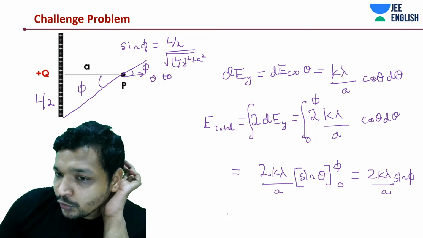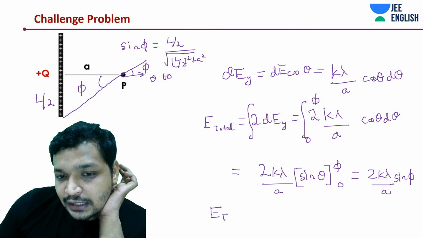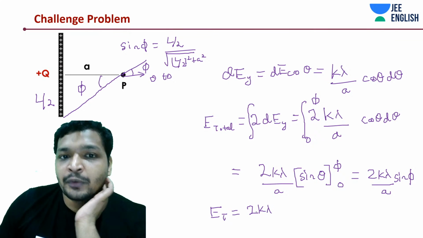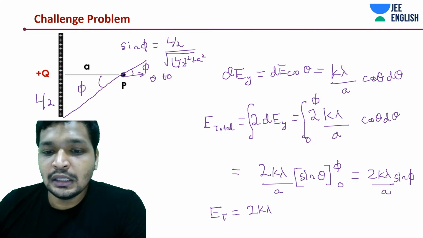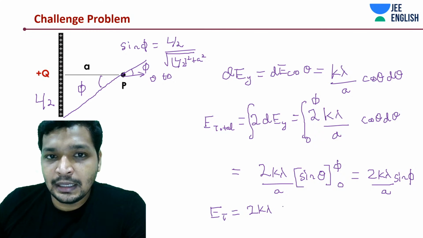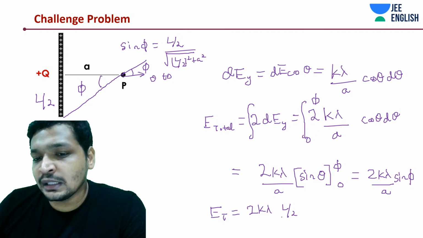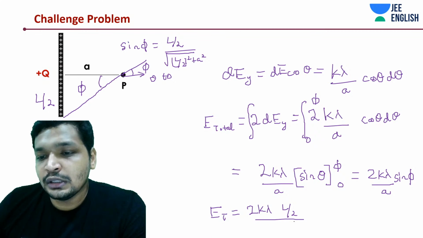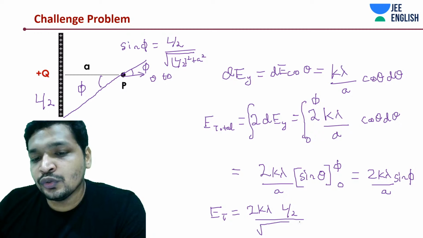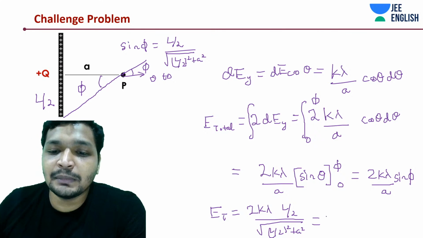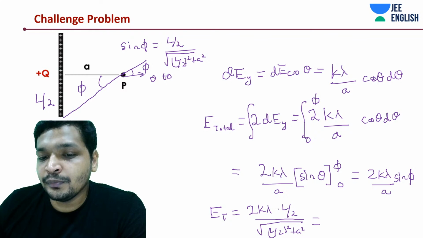Okay. So the total field is nothing but as simple as 2 into k into lambda, and you may want to also substitute the value of L. Lambda into L is nothing but Q, simple. Divided by under root of L by 2 whole square plus a square. The 2 gets cancelled, or ultimately you get a 2 on the top.